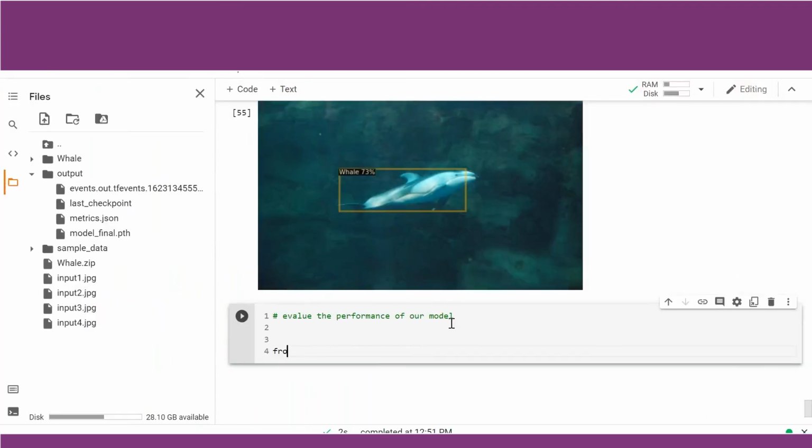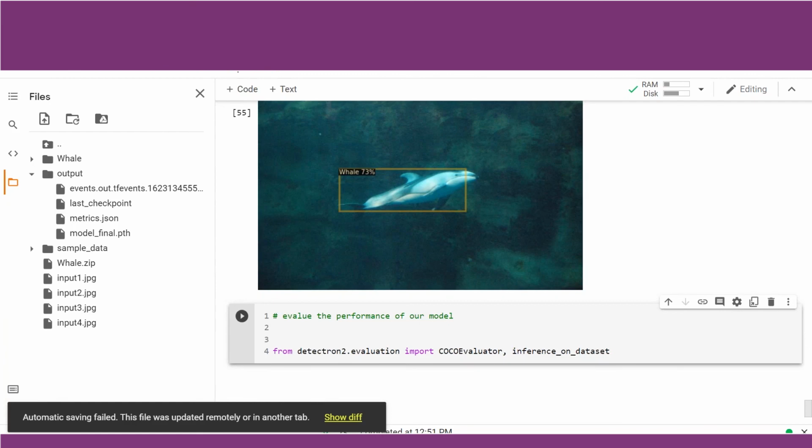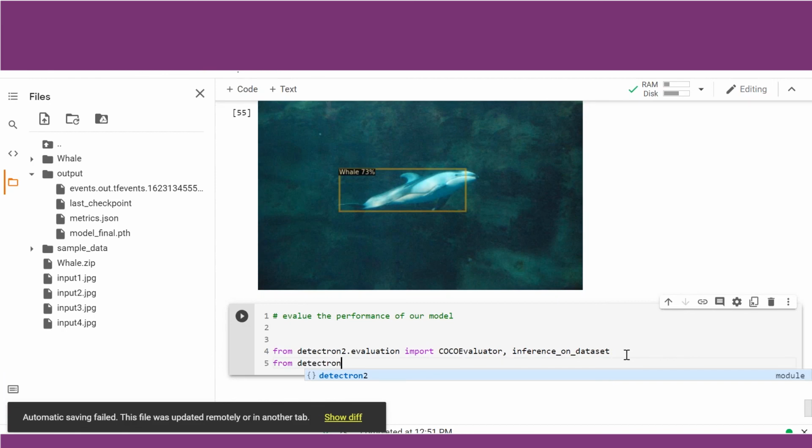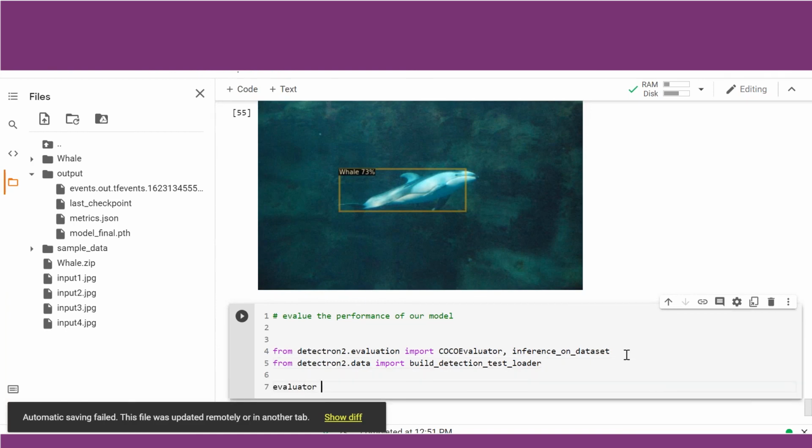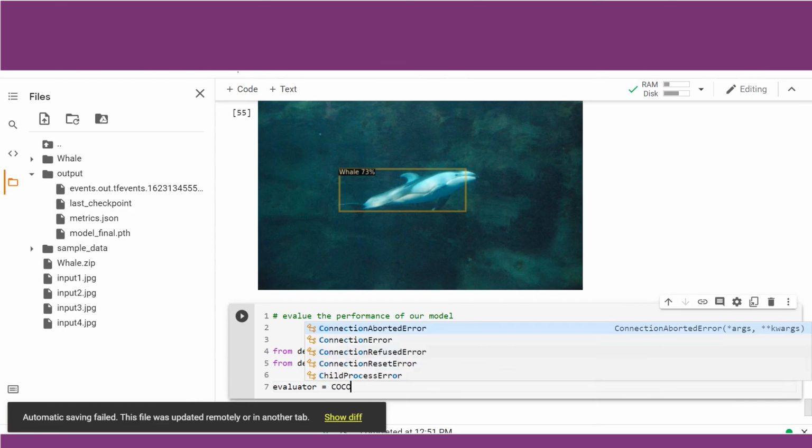So for that, we can use the Detectron2 dot evaluation import. We can use the COCOEvaluator and inference_on_dataset. So let us call this module in order to run inference on our dataset. Again, from detectron2.data import build_detection_test_loader. So we are going to use the COCO method used to evaluate whether a COCO dataset has been properly trained or not. We are going to use that evaluator. We don't need to code that.